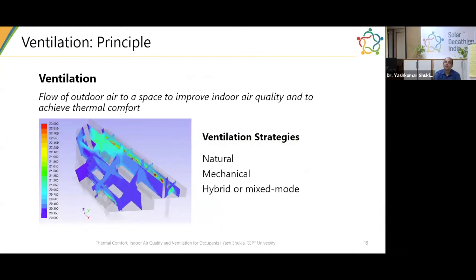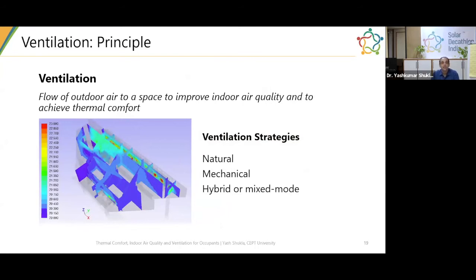Ventilation is essentially a flow of outdoor air that comes from outside space to indoor space. It has primarily two objectives: to improve the indoor air quality and to achieve thermal comfort. When outside is comfortable, you can utilize this strategy to achieve thermal comfort in the space.